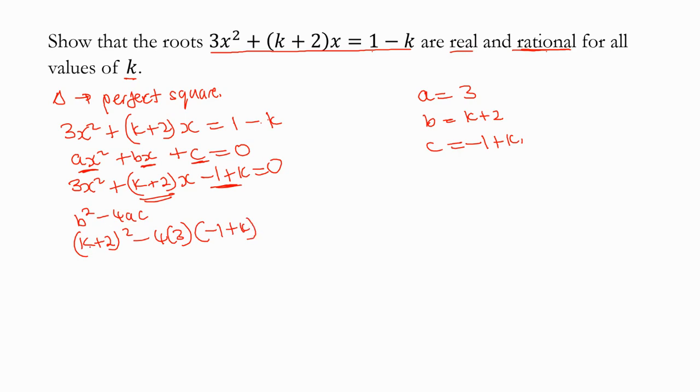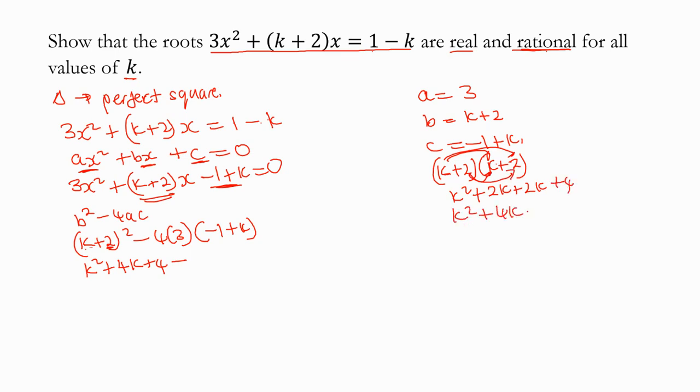We expand this using the square binomials. k squared, then 2 times k times 2 is plus 4k, and then 2 squared is 4. Okay, we've expanded that. Let me just show you here, you can do it the long way. This is (k plus 2) squared. So k times k is k squared, k times 2 is plus 2k, k times 2 is plus 2k, then 2 times 2 is plus 4. You get k squared plus 4k plus 4.